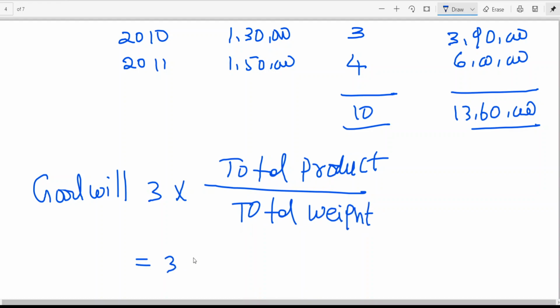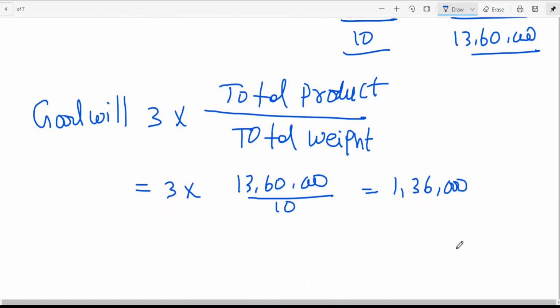That is 3 into 13,60,000 by 10. You are getting 1,36,000. Now that is 3 into 13,60,000 by 10. You are getting 4,08,000 directly.